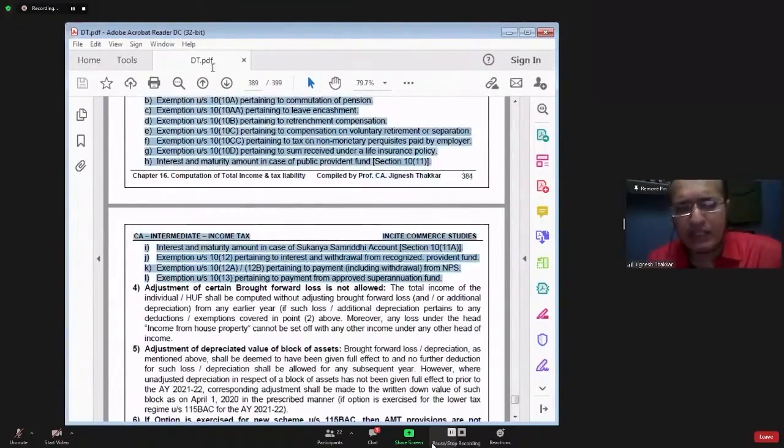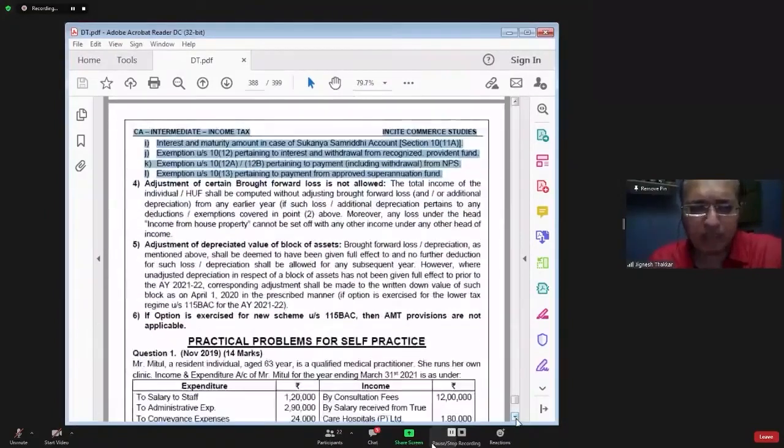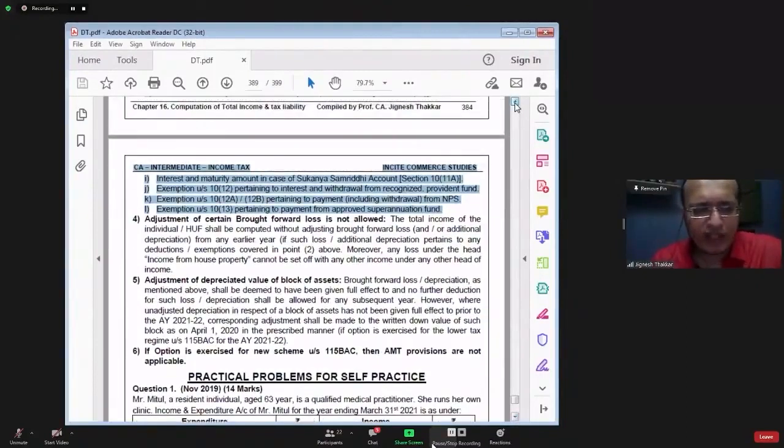All these exemptions can be claimed, even if you go for section 115BAC. These exemptions will be available to you. Is that very clear? Yes or no?